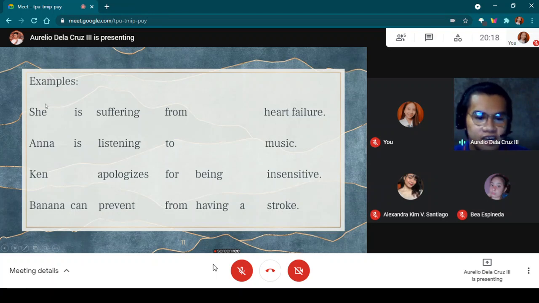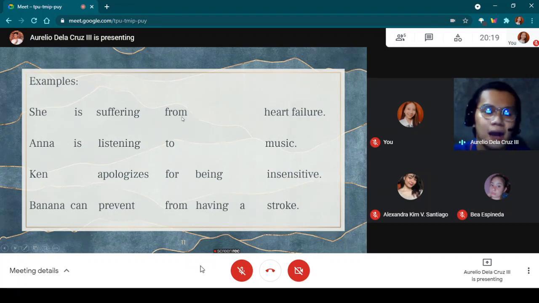Any volunteer, please tell me, in the first sentence, what is the prepositional verb and the object of the preposition? Anyone? No one?